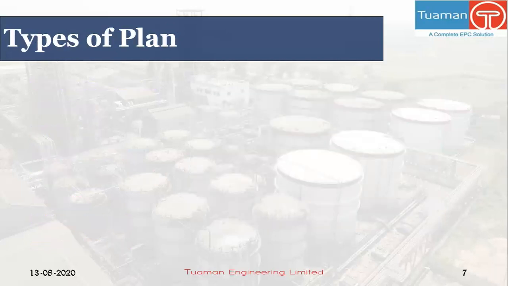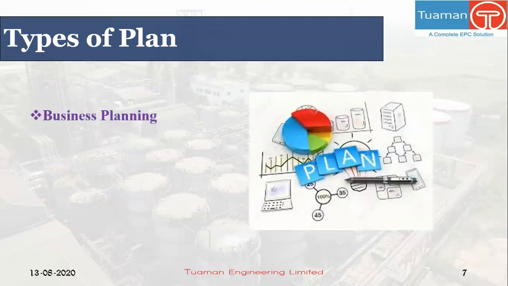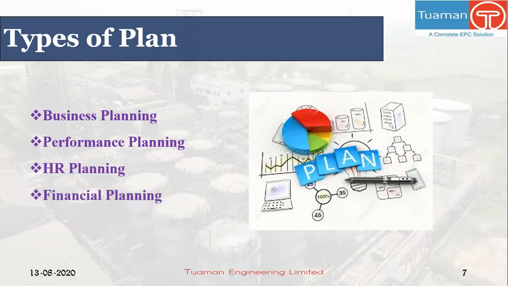Next topic is types of plan. Planning is broadly divided into 4 types: business planning, performance planning, HR planning, and financial planning. Business planning helps to prepare for the growth and assimilate additional resources into the company. Performance planning: as your business grows, your business metrics will need to change to reflect your increasing activity.